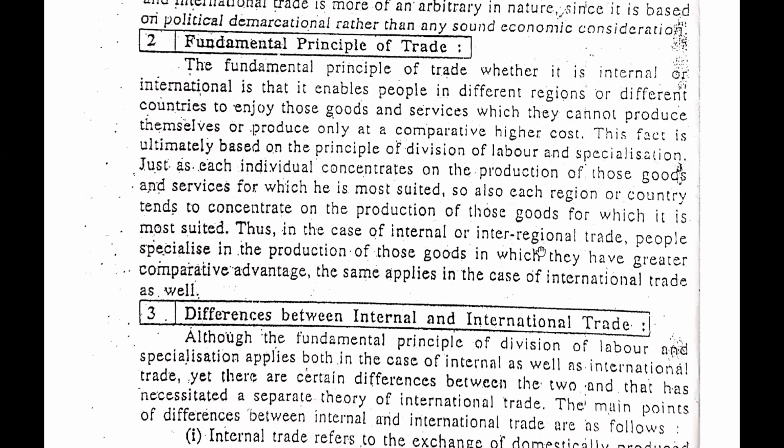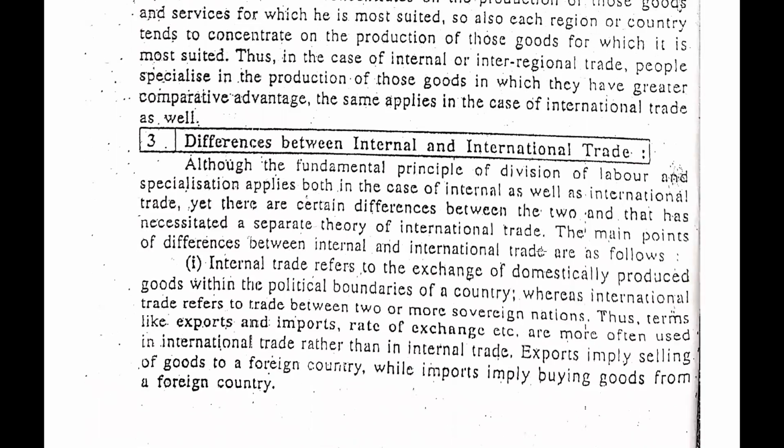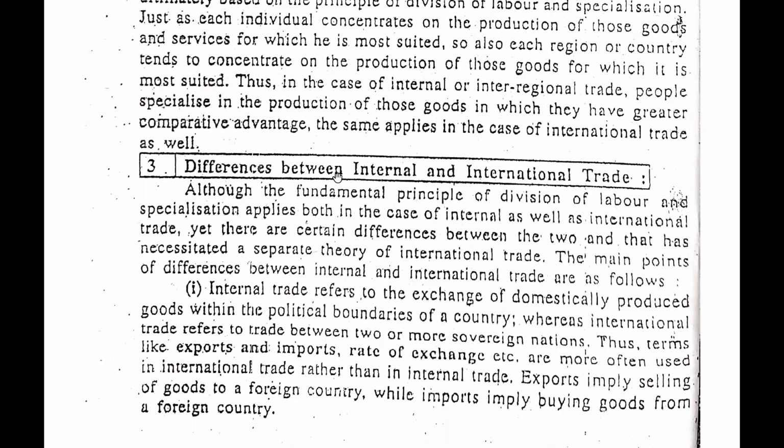Now guys, we will see the difference between internal and international trade. As we know this term very well, we will read the first basic difference. Internal trade refers to the exchange of domestically produced goods within the political boundaries of a country, whereas international trade refers to the trade between two or more sovereign nations. Thus, terms like exports and imports, rate of exchange, etc., are more often used in international trade rather than in internal trade. Export implies selling of goods to foreign countries, while import implies buying goods from foreign countries. So guys, we know these two terms very well.